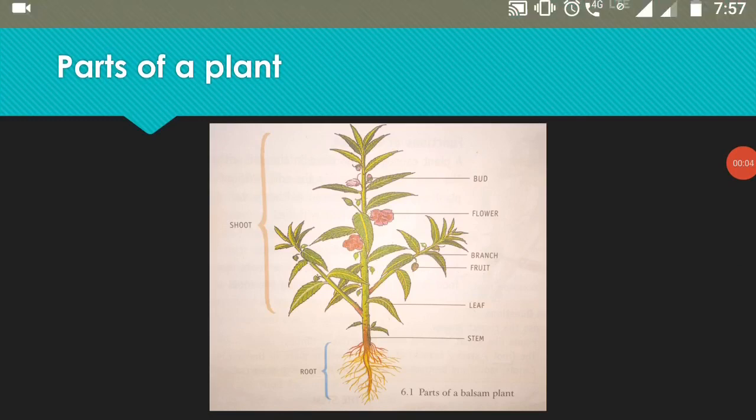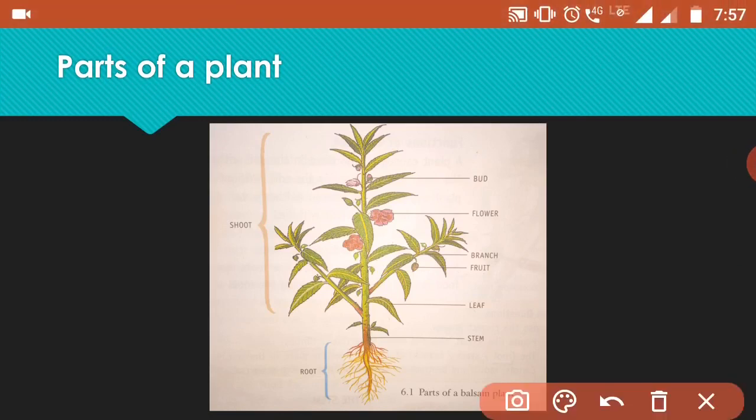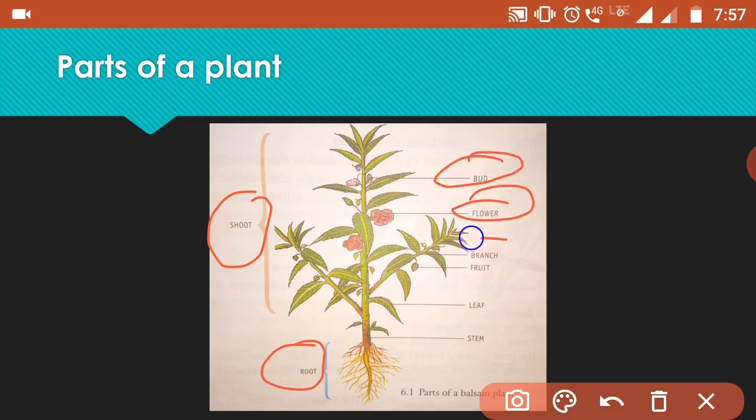Kids, if you see here, a plant is divided into two main parts, that is shoot and root. And there are sub parts of the shoot. Those are bud, flower, branch, fruit, leaf, and stem. These are all the parts of the shoot. Okay.